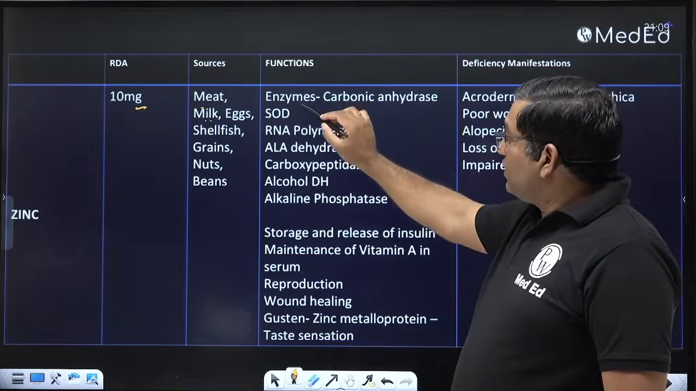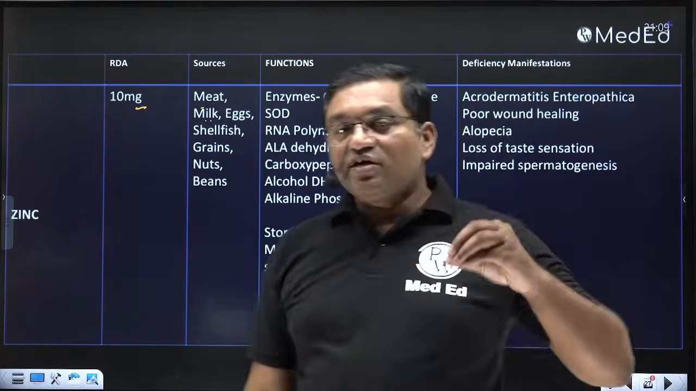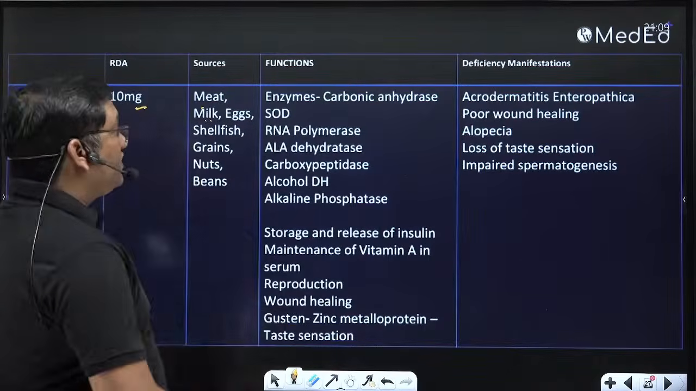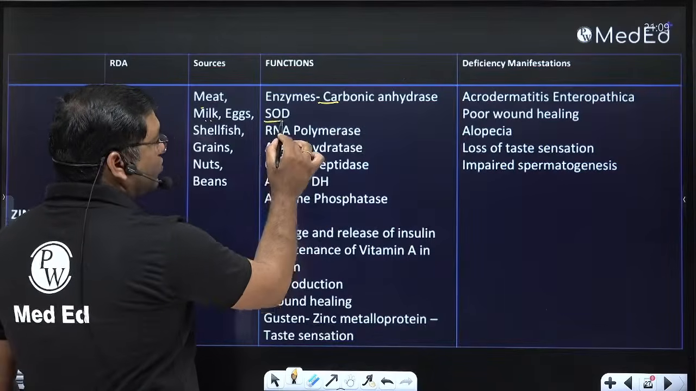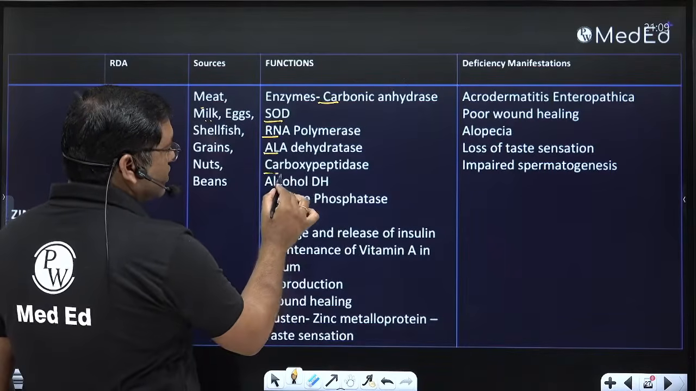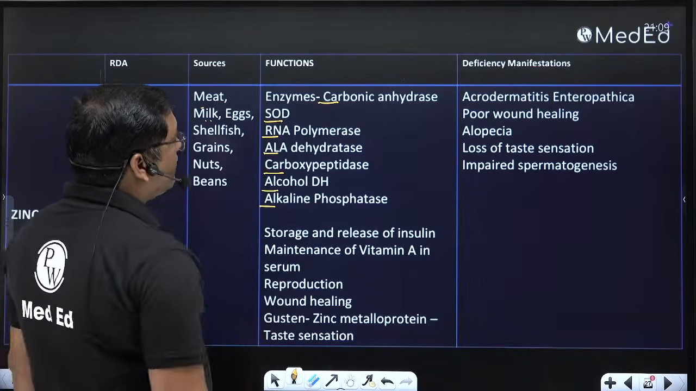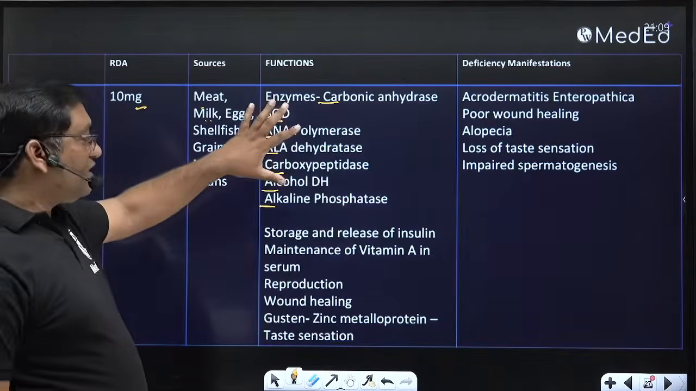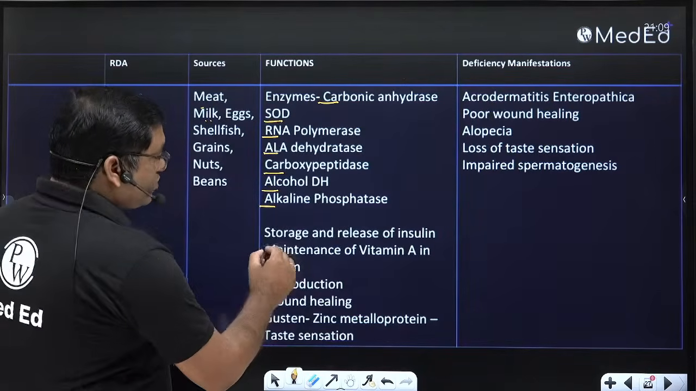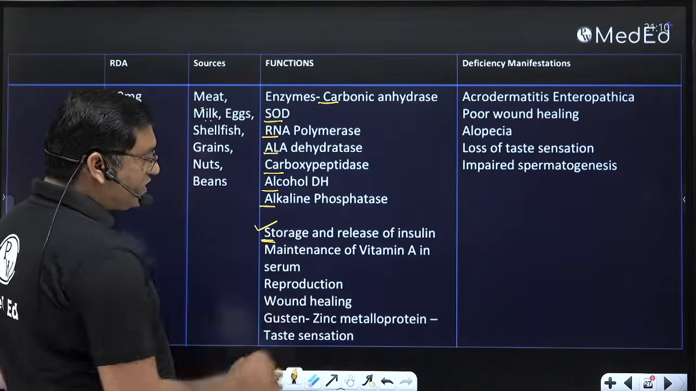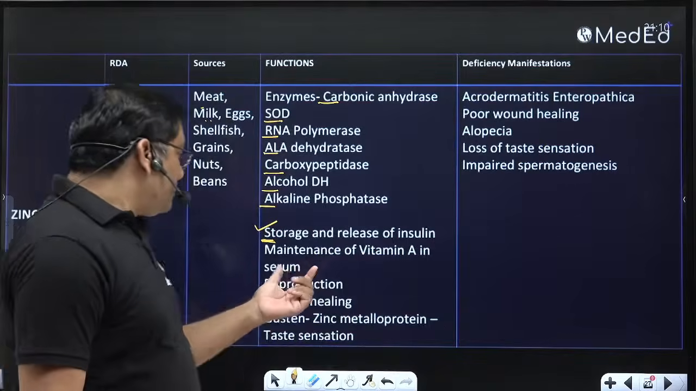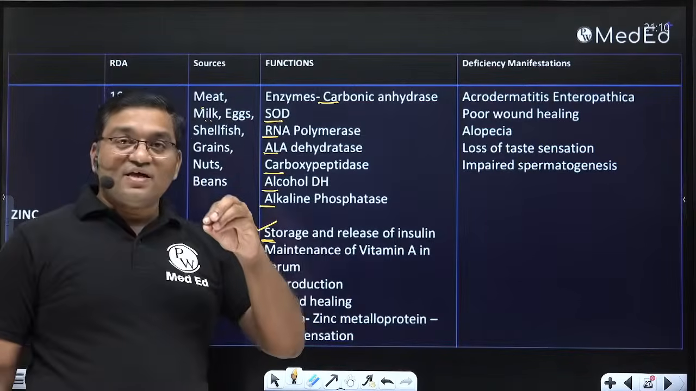Zinc is an integral component of a number of enzymes, more than 300 enzymes. It is present in carbonic anhydrase, superoxide dismutase, RNA polymerase, so it is important for protein synthesis, ALA dehydratase, carboxypeptidase, alcohol dehydrogenase, alkaline phosphatase. These are the important zinc containing enzymes. Zinc is required for storage of insulin in the beta cells of the pancreas. Storage and release of insulin, it is required. It is important for release of vitamin A from the liver. So it maintains vitamin A activity in the serum.